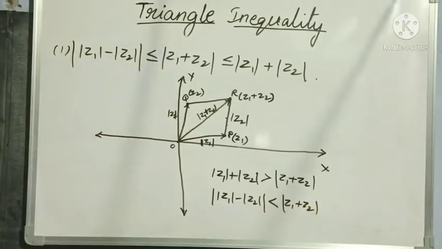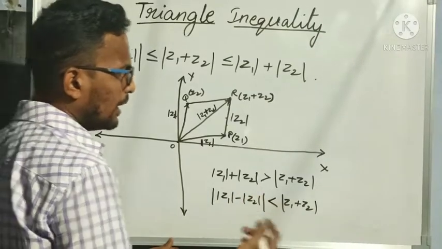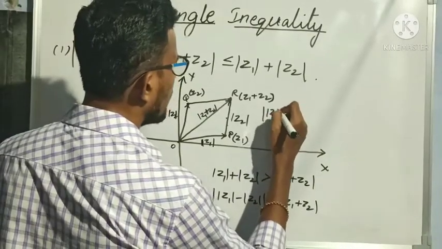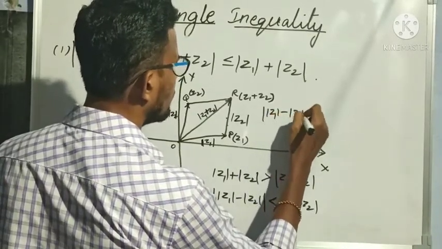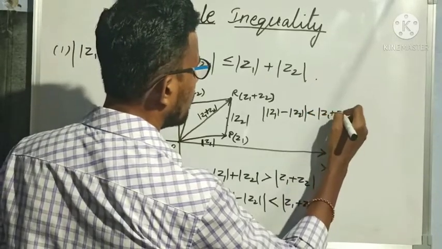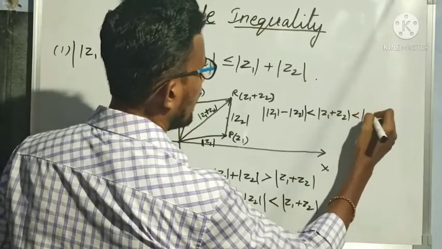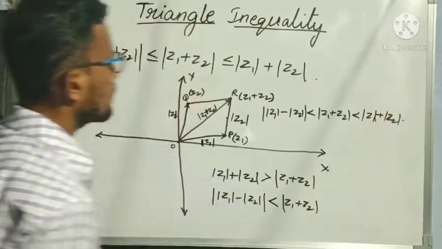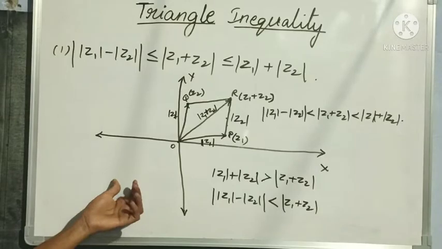Understood? So if I combine both, I will get an inequality like this: modulus of Z1 minus modulus of Z2 is less than modulus of Z1 plus Z2, which is less than modulus of Z1 plus modulus of Z2. This is our first condition.